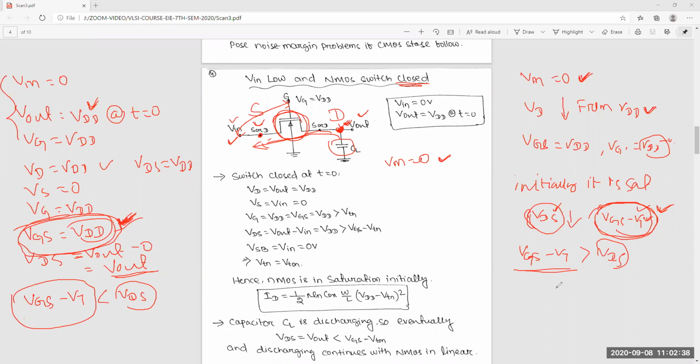For example, suppose your VGS is equal to 5 volts and VTN is equal to 0.5 volts. So when the output voltage becomes less than 4.5 volts, that means it will come to linear, because we know VGS minus VT greater than VDS means it is linear. The transistor is linear.